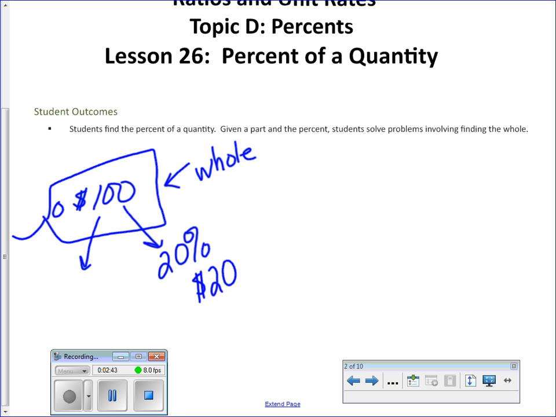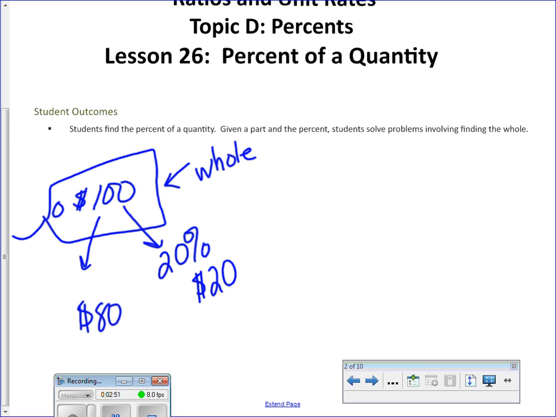So what am I paying for this? Paying $80. I'm paying 80%. This is considered our part. So we have our part, we have our percent, we have our whole. And that's going to help us with our lessons today, finding the part, the percent, and the whole.